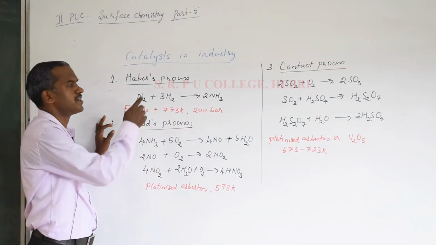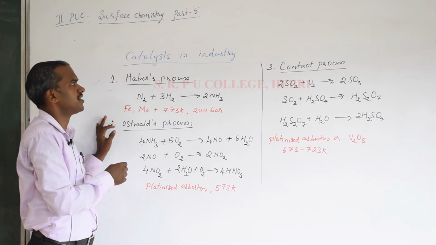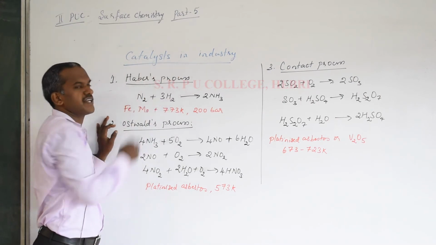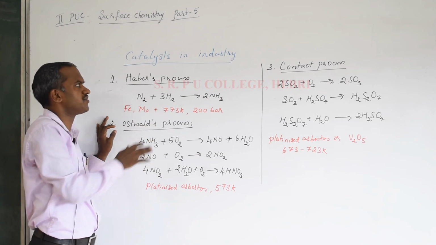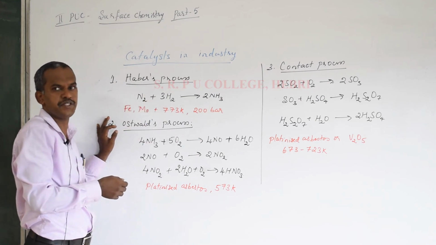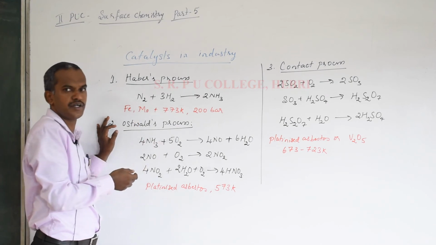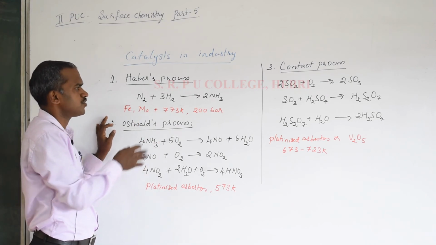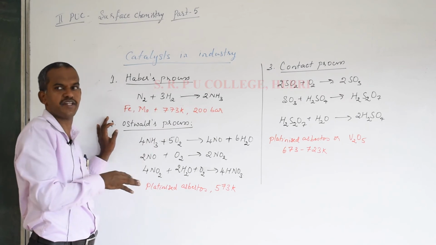Students, try to understand the last concept of catalysis here, that is about a catalyst in industry. There are so many industrial processes where we use a catalyst. I told you they will increase the efficiency of a reaction. They produce more yield because of the catalyst there. So just remember these three examples which are given in the NCERT.